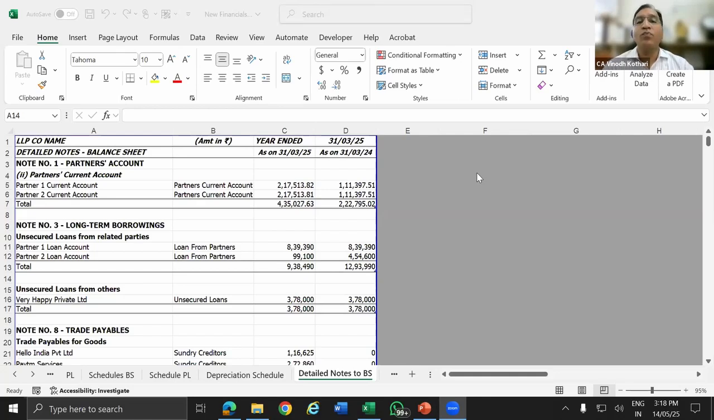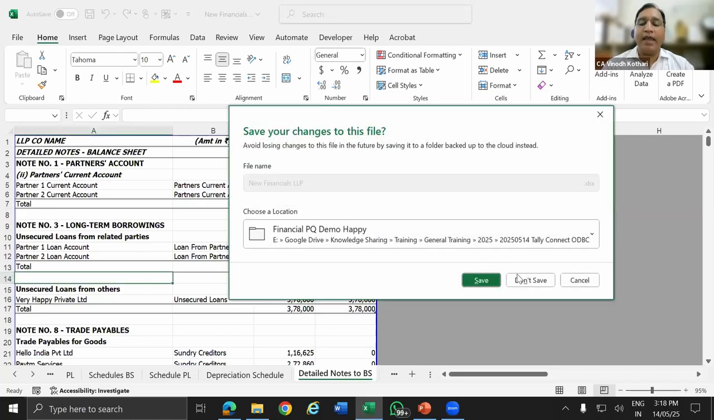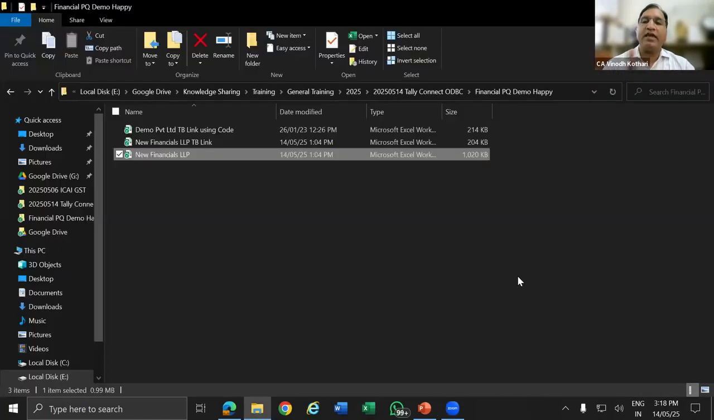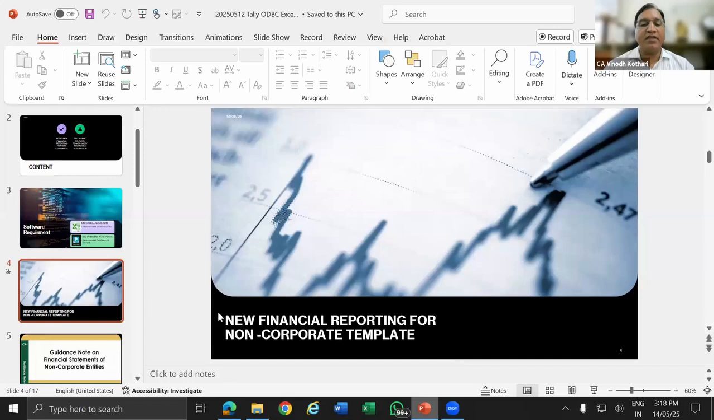Okay, thank you. So now we will go to the main part, Tally and ODBC, and how to create the Excel template. First, we'll go to the PPT and understand how to create this.